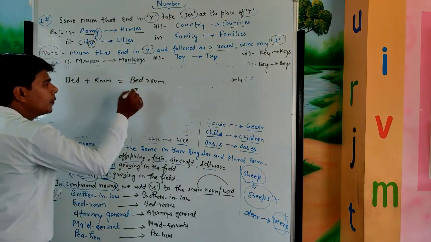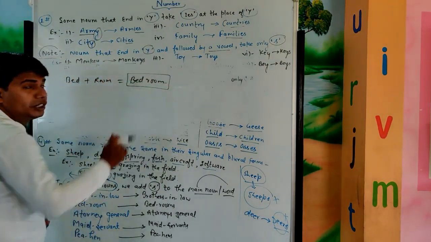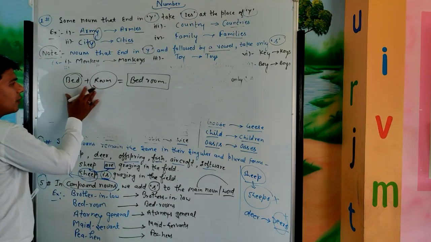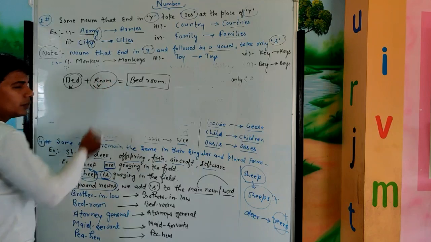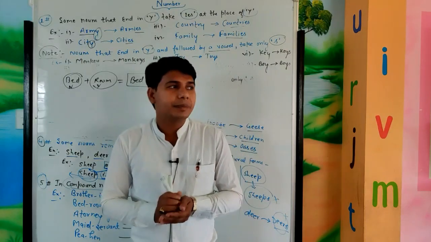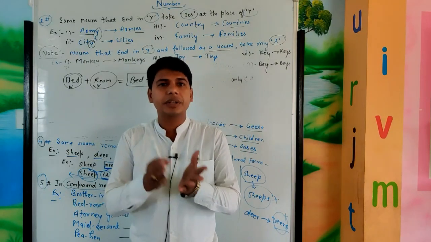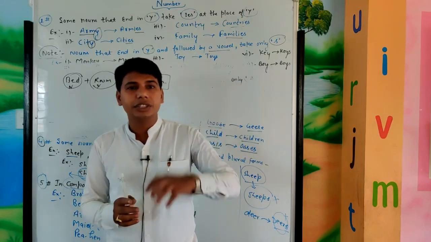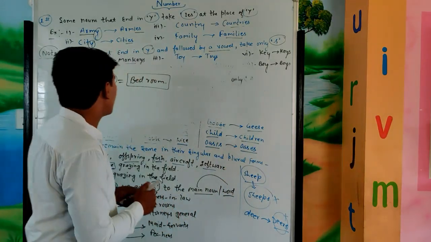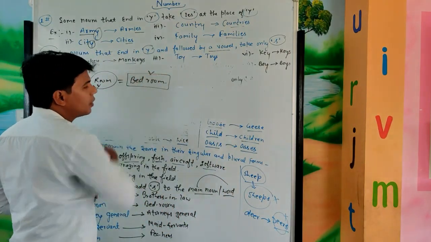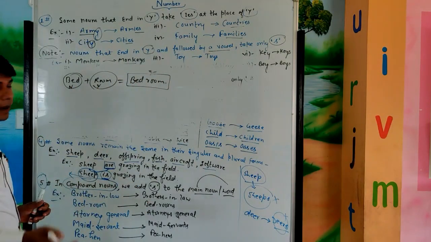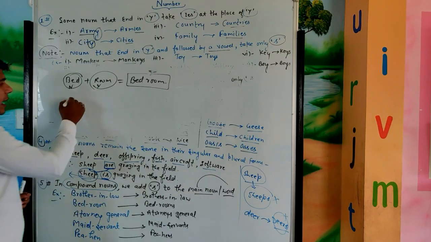Now see, to form this word bedroom, we use two words, the first one bed and the second one room, and both words are nouns. So when we put together two or more nouns, that new word that we form with the help of other words is known as a compound noun.